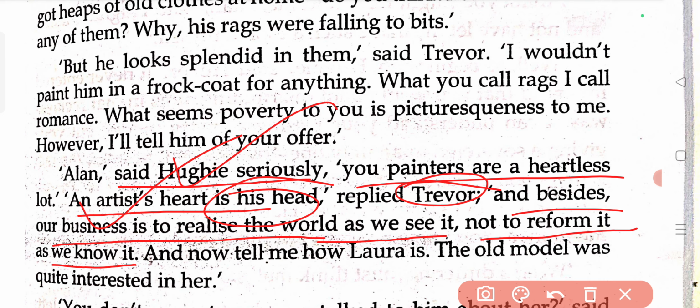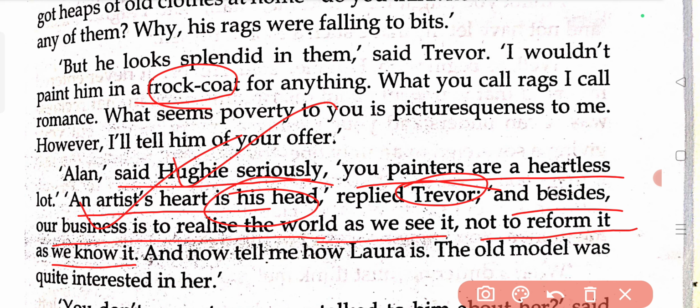The wretched poor fellow looked wretched, and that is his beauty. That is the romance, that is the picturesqueness for me. So, whatever was there on his face, the piteous expression, the old rags that he was wearing, everything was beautiful for me. So, I painted him the way he looked in that miserable condition. No matter how much somebody had asked me, I don't think that person would have looked good, or I would not have painted that person in a frock coat.